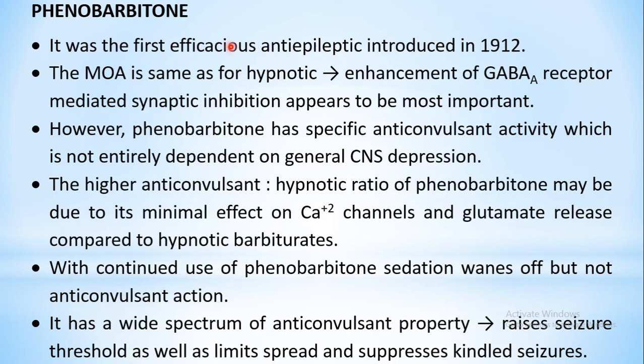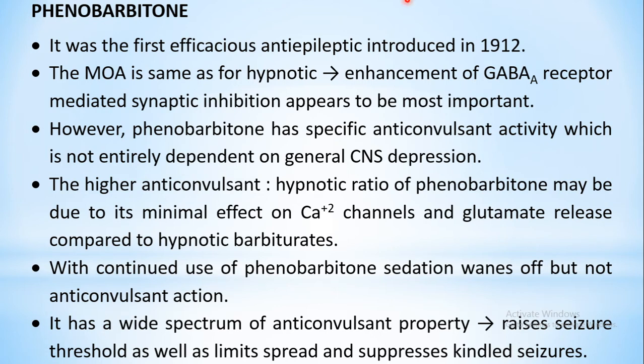Now coming to the mechanism of action. The mechanism of action of phenobarbital is the same as what we have discussed under the sedative hypnotics chapter, that is, it has a GABA facilitatory action. Once it binds to the barbiturate receptor, it will promote GABA binding to its receptor, both of which are located on the chloride ion channel in the brain.